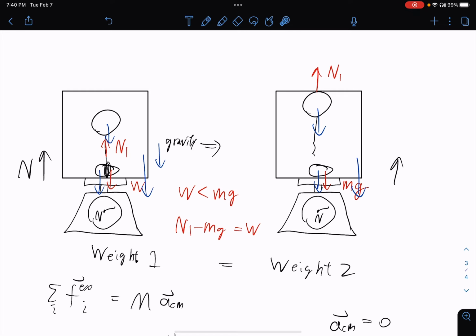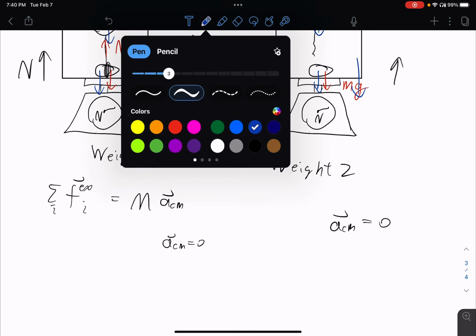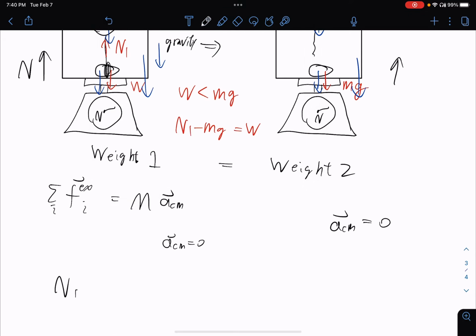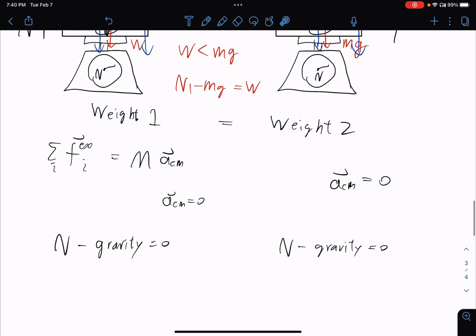In both scenarios, gravity is not going to change. So if they all sum up to 0, which means that N minus gravity equals 0, then in this case, N minus gravity, which is also 0, tells us that if the gravity is the same in both cases, then the reading on each scale should also be the same.